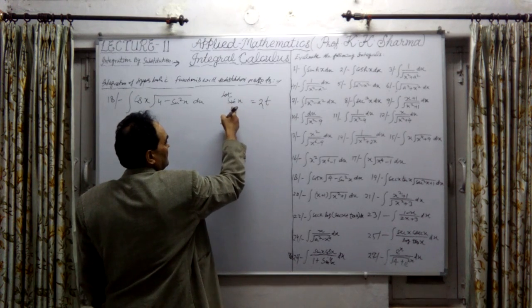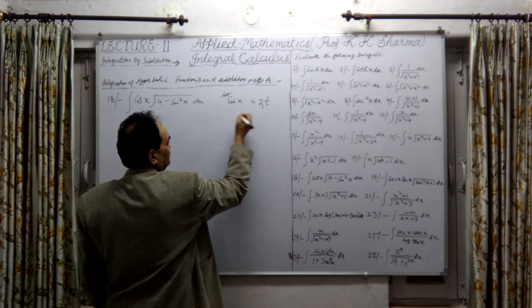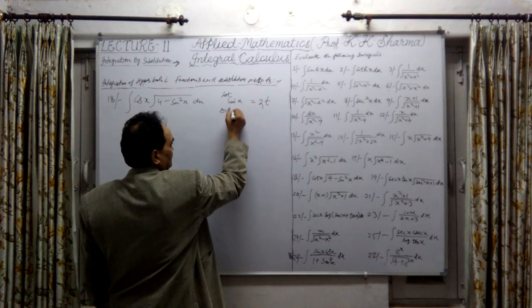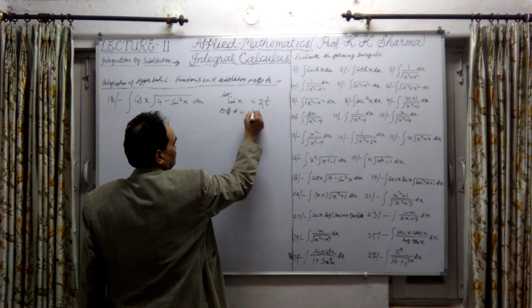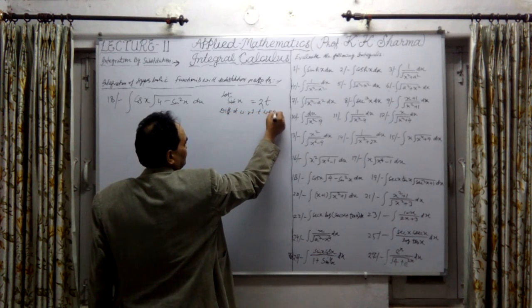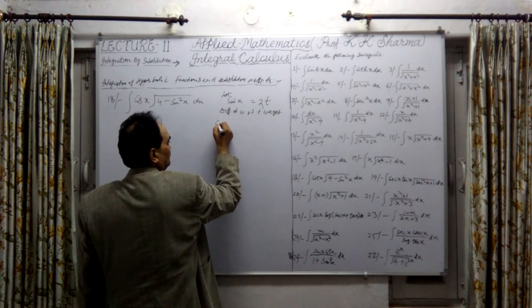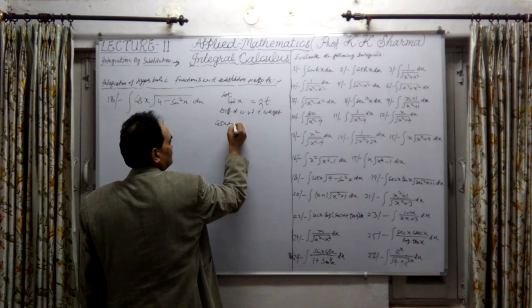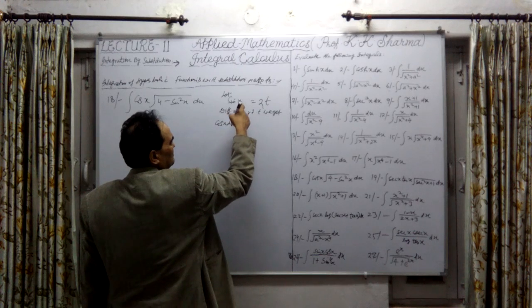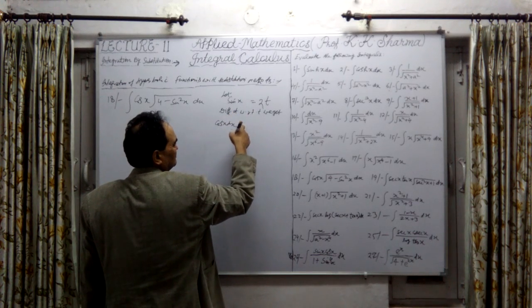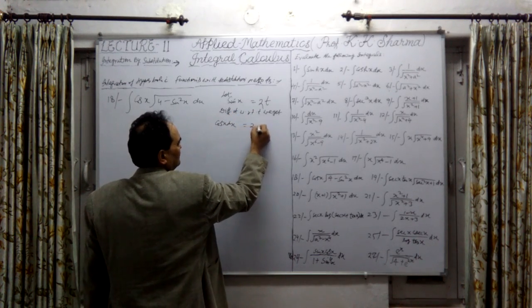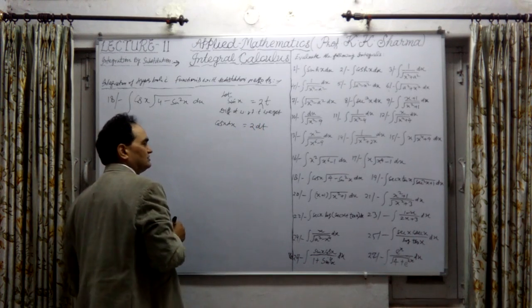Now let me further differentiate with respect to t. Differentiating it with respect to t, we get cos x dx equal to twice dt, because dx upon dt will be there, so cos x dx equals 2 dt.